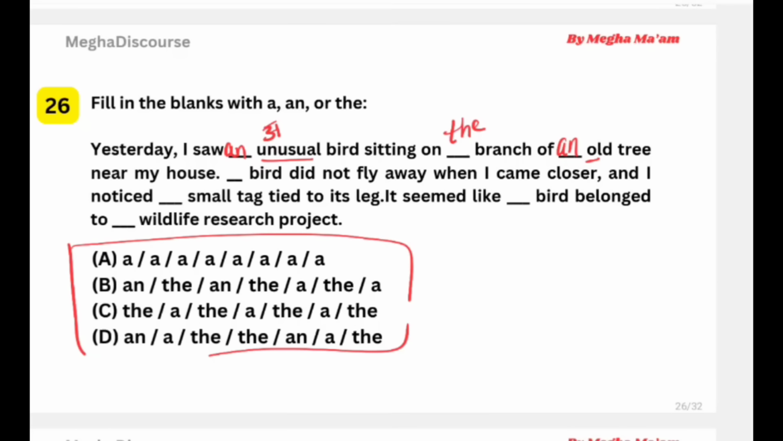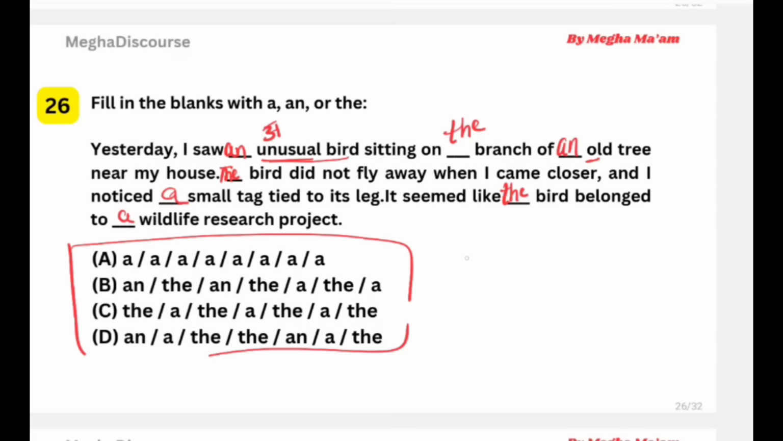So, an old tree near my house. Now we are talking about that unusual bird. So the bird did not fly away when I came, it was not scared. And I noticed a small tag tied to its leg. It seemed like the bird belonged to a wildlife research project.